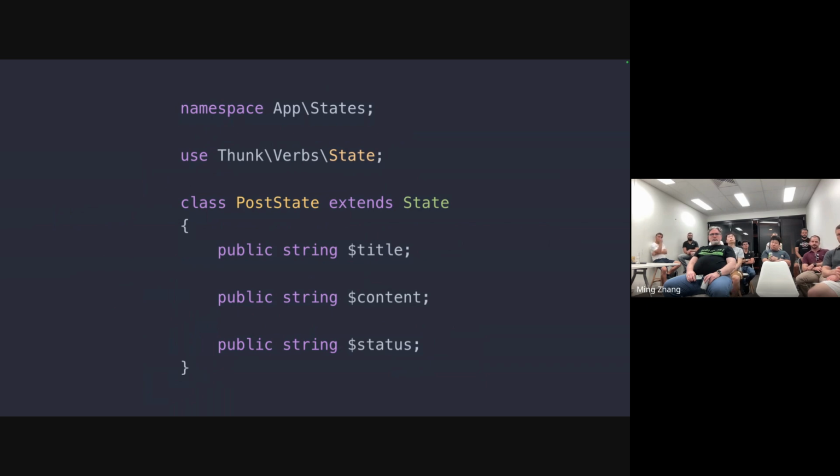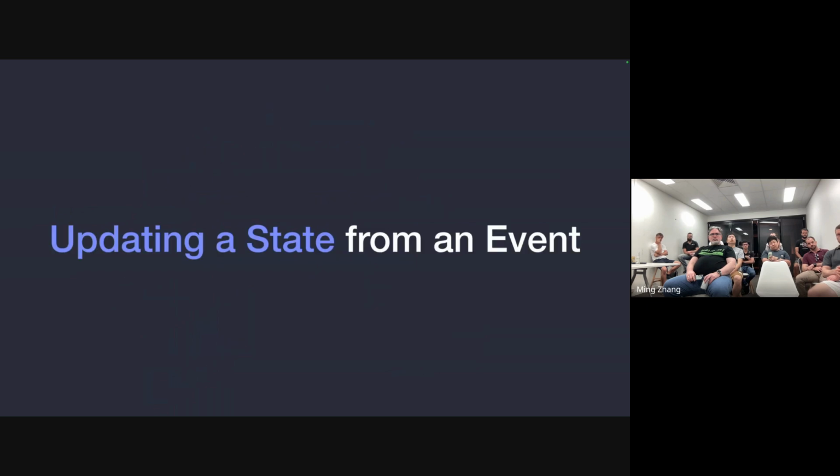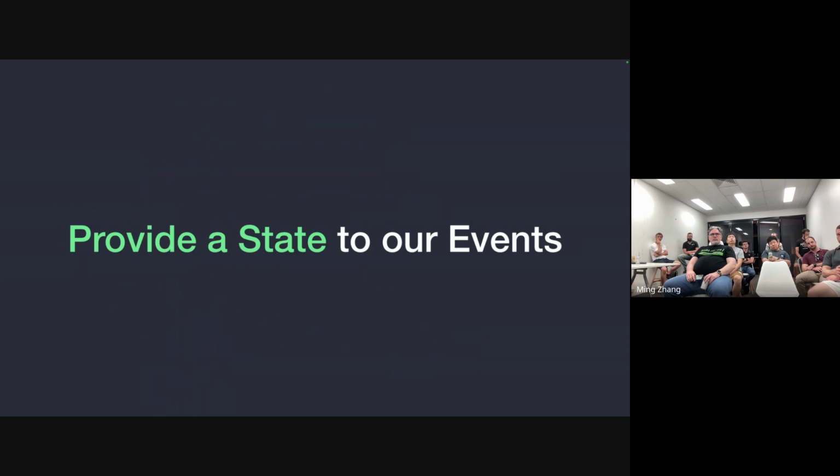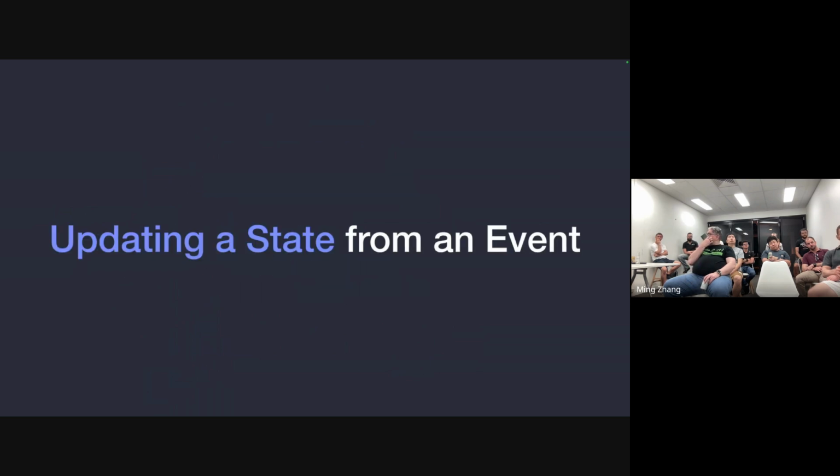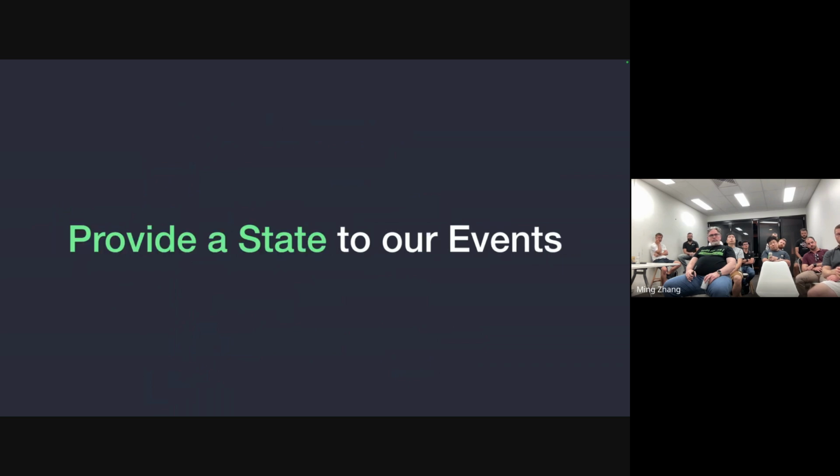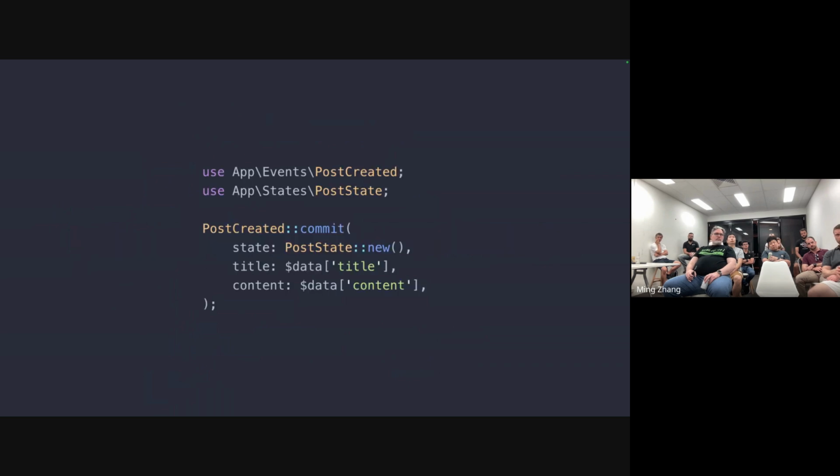What we now need to do is update our state based off our events when they're fired. So the way we do that is we need to tell our event about our state first, and then we can update the event data on our state. To provide a state to our events, we need to go back to our post-created commit or fire call.